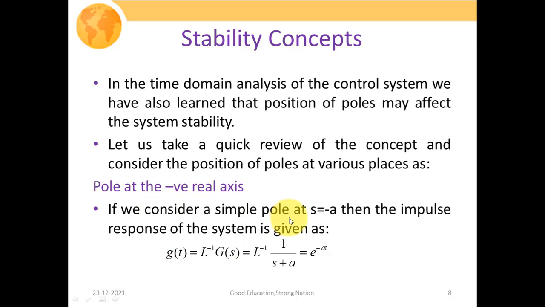If we consider the simple pole at s equal to minus a, then the impulse response of the system would be given by the inverse Laplace transform of the transfer function, that is L inverse of 1 over s plus a, since we are considering a pole at s equal to minus a. While taking the inverse Laplace transform of this transfer function, we obtain e to the power minus at. Here this minus sign indicates that as t tends towards infinity, e to the power minus at is convergent, or it tends towards 0.